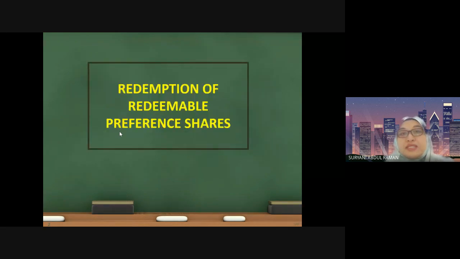Okay, so basically class, there are three subtopics under chapter 4. The first one is the redemption of redeemable preference shares, followed by the share buyback. Finally, redemption of debenture. So I'm going to start with the redemption of redeemable preference shares first.